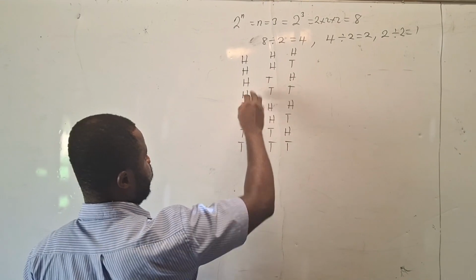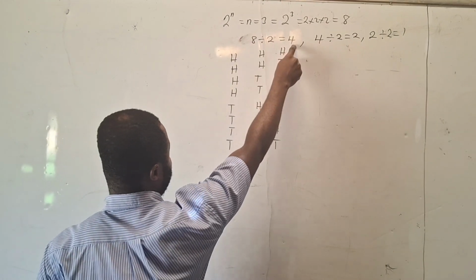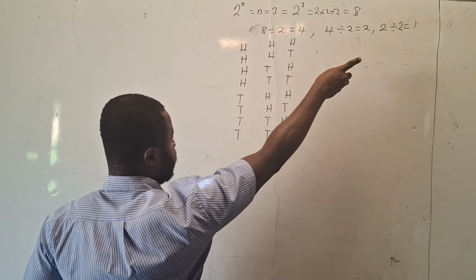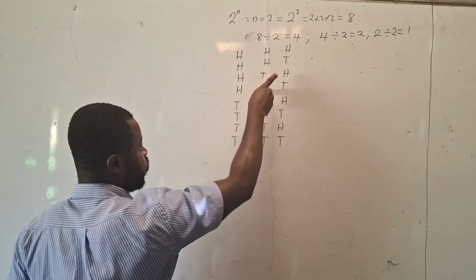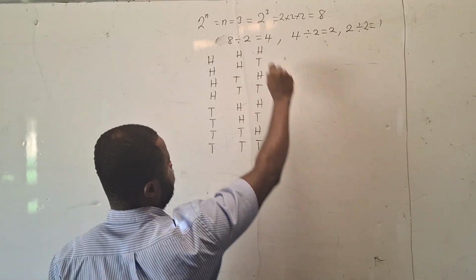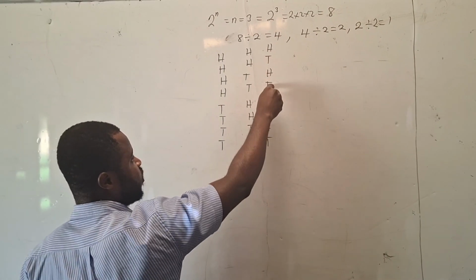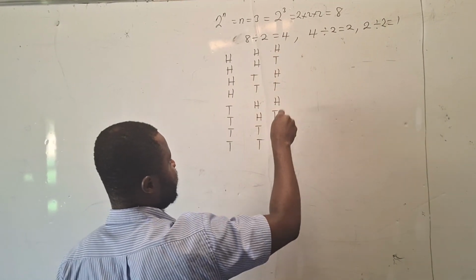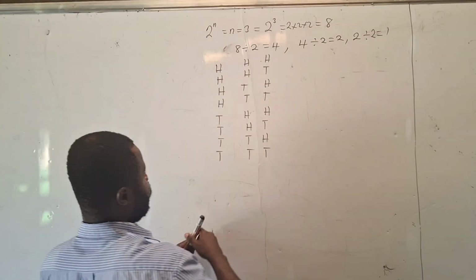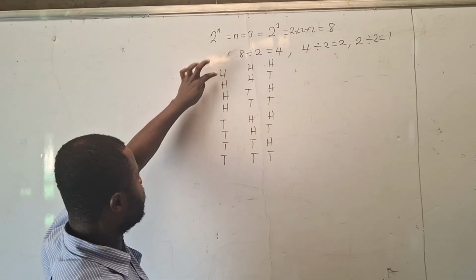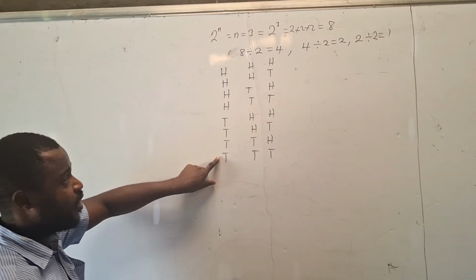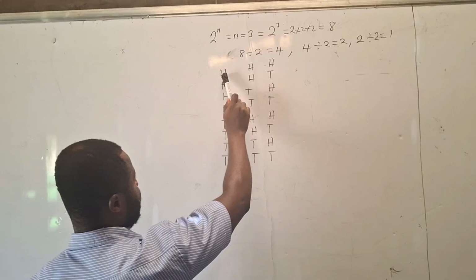So here, when you divided 8 by 2, you got 4. So 4 heads, 4 tails. Then you divide 4 by 2 again. So it means 2 heads, 2 tails, 2 heads, 2 tails again. Then you divide 2 by 2, you get 1. 1 head, 1 tail, 1 head, 1 tail, 1 head, 1 tail, 1 head, 1 tail. Yes. So here, now the possible outcomes, let's count and see. 1, 2, 3, 4, 5, 6, 7, 8. 8 outcomes.